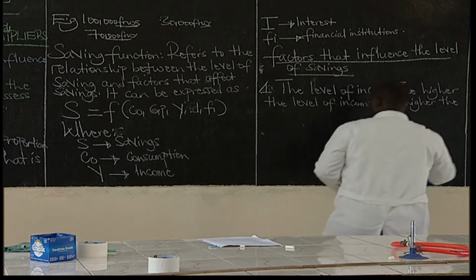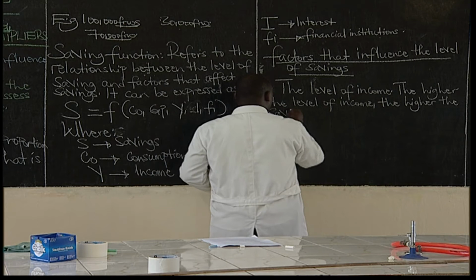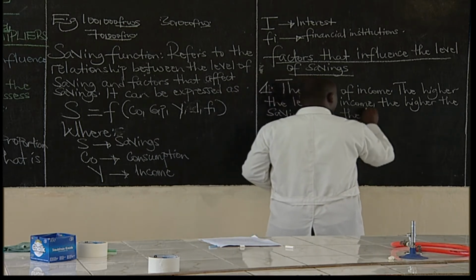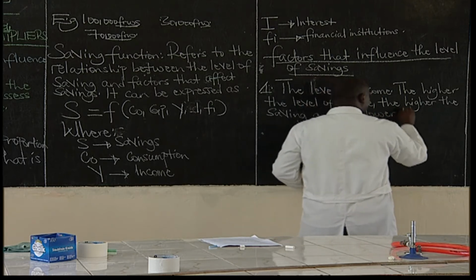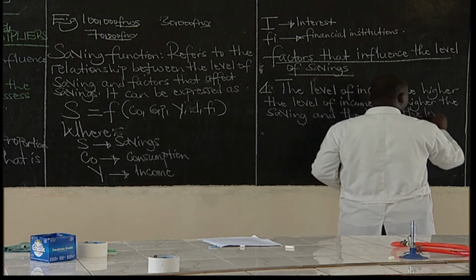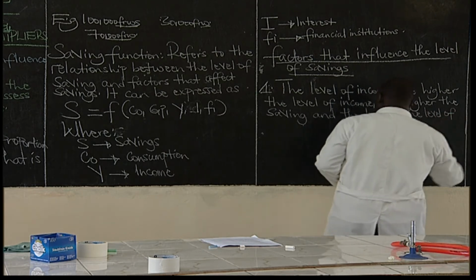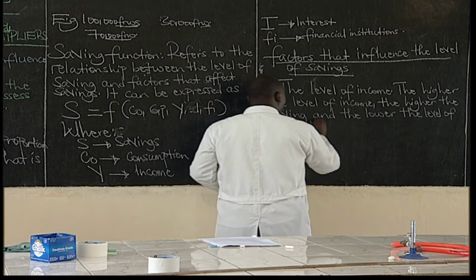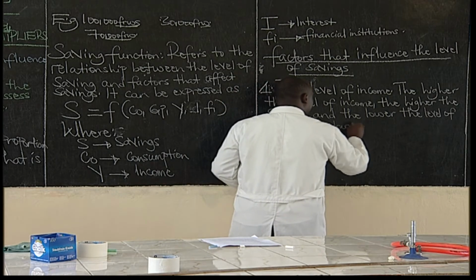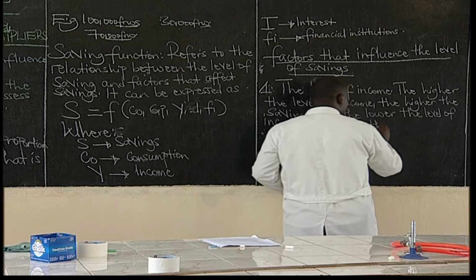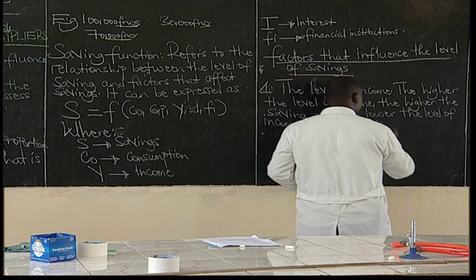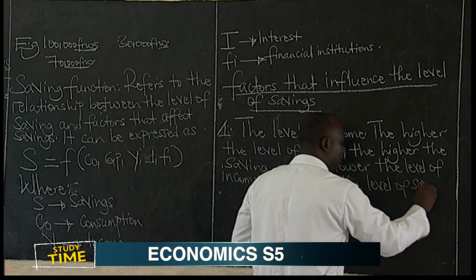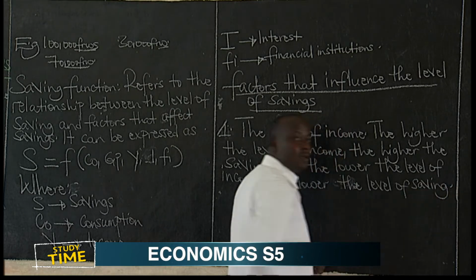And the lower the level of income, the lower the level of saving.